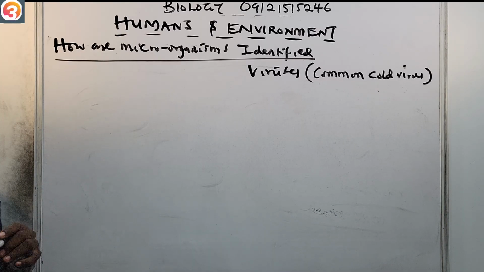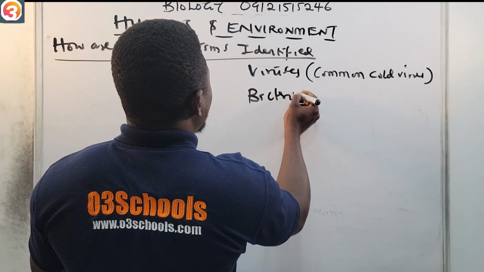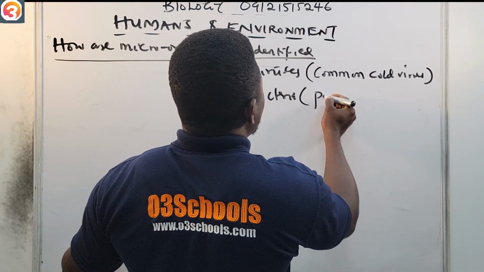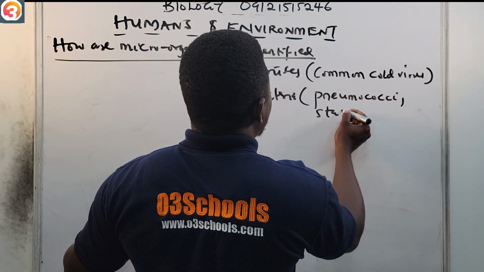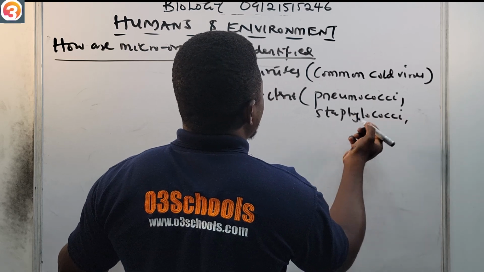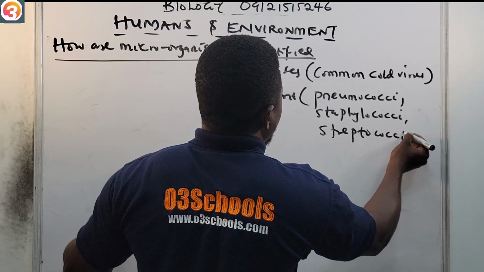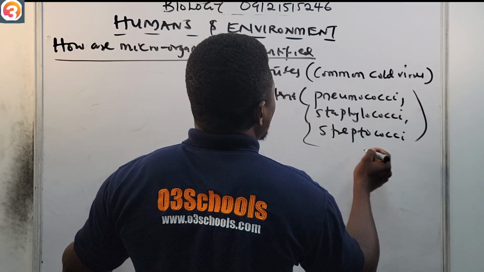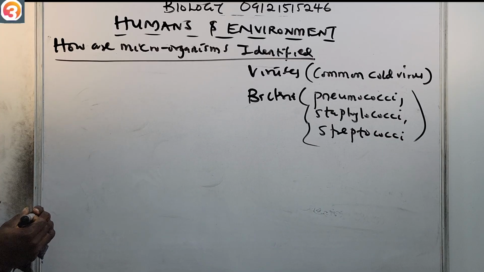Also, we have some bacteria, for example pneumococci, staphylococci and streptococci. All of these are examples of bacteria that are carried by the air.